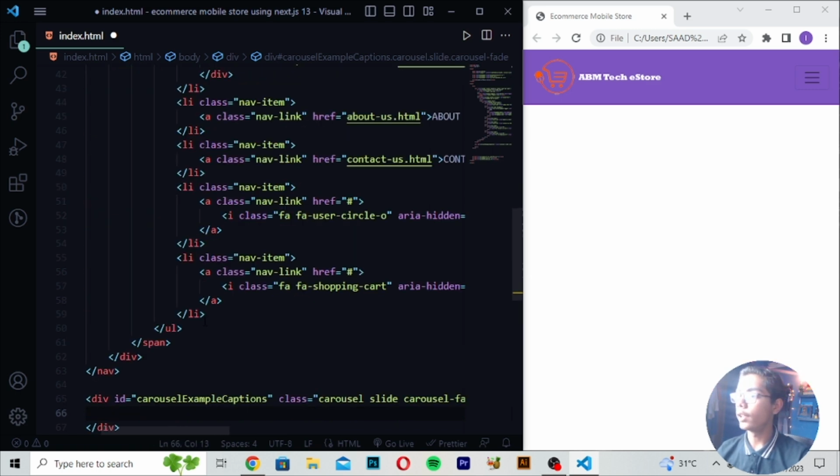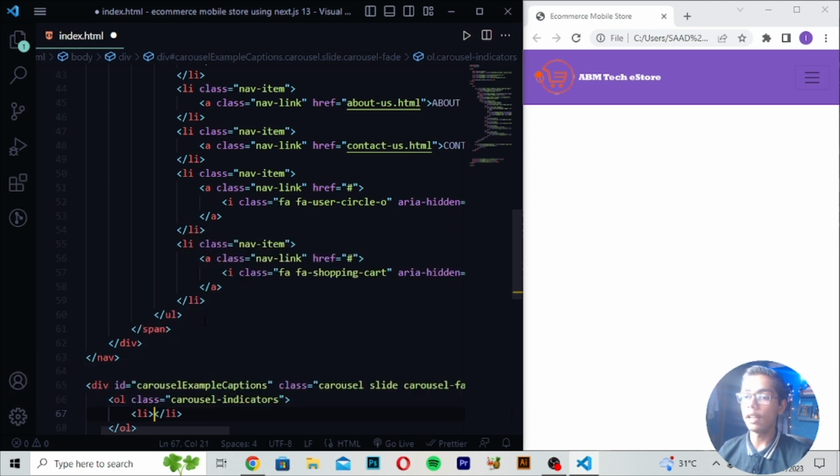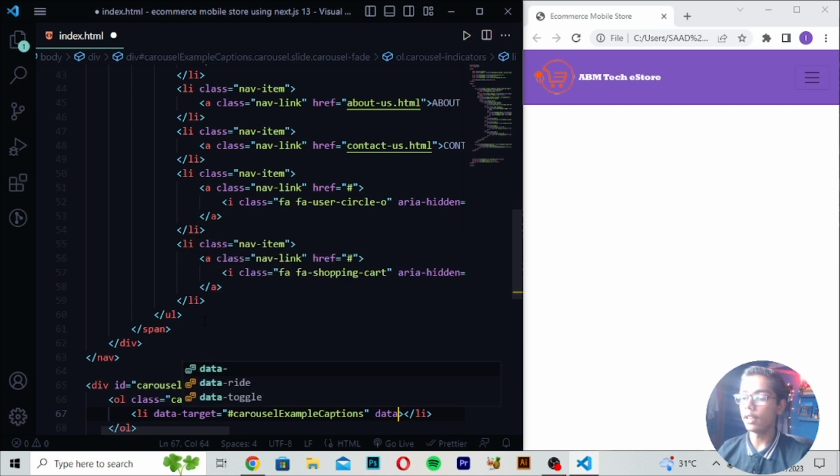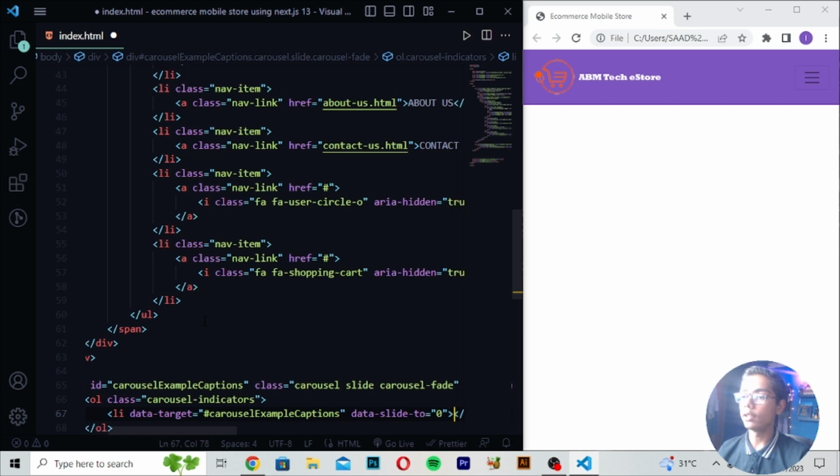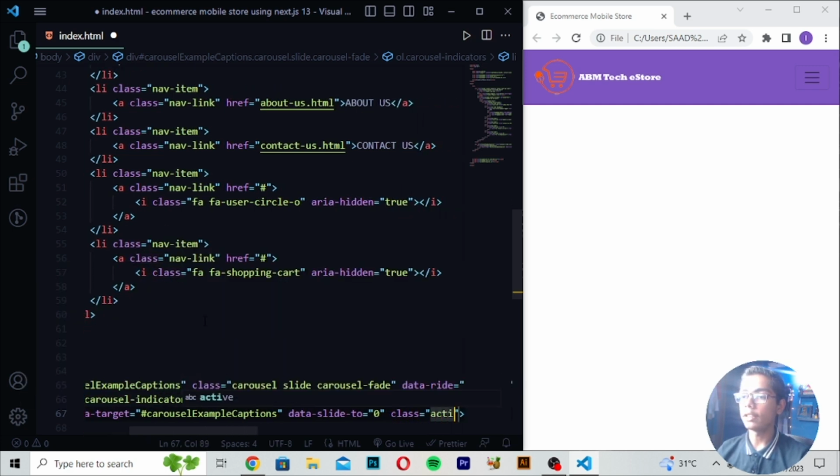Then you have to just move down right here ol class. Then I will be now just writing here carousel-indicators. Then you have to just write here li data-target. Then I will be now just writing here hashtag carouselExampleCaptions, like this thing. Then you have to just write here data-slide-to equals 0. Then you have to just write here class active.